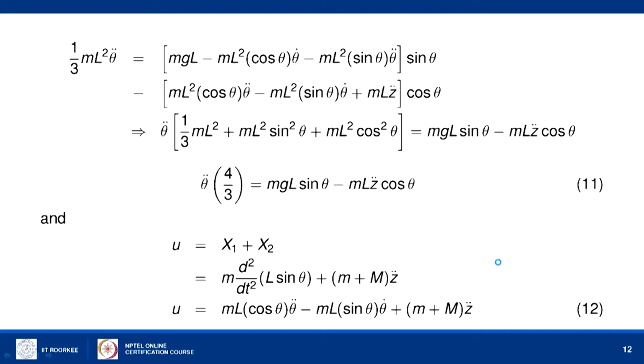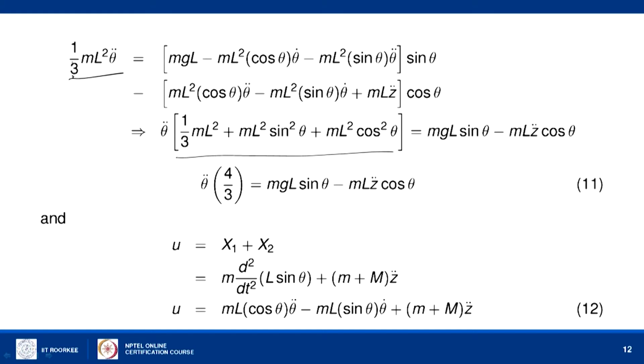Now, the balancing of torque: the torque is the inertia into the angular acceleration, and the right hand side from the previous step, if you collect the sin theta cos theta coefficient, we will get this expression: theta double dot multiplied by this term, because we take all the theta double dot to the left side. So, we will get this expression.